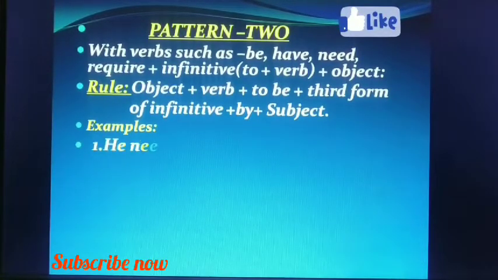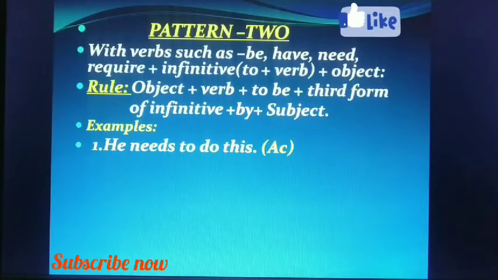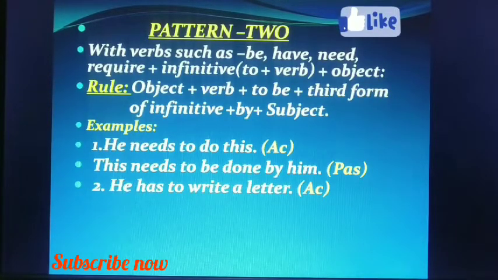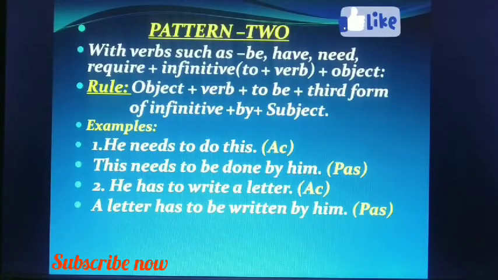Examples: he needs to do this. This is active voice. You bring the object at the beginning of the sentence. You do not change the verb, and then you change the infinitive into passive, and then you use by and the subject, changing the form of the subject. He has to write a letter. A letter has to be written by him.